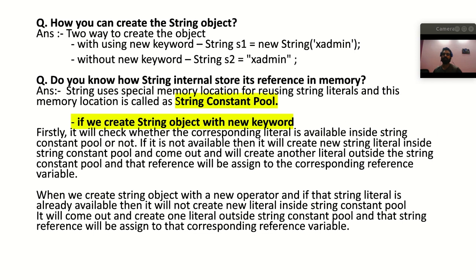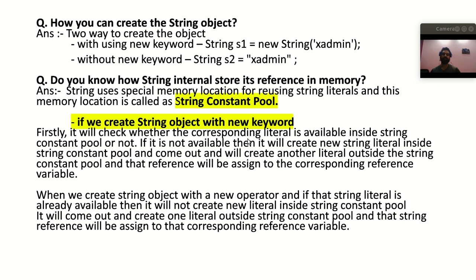So first we are going to see, if we create the string object with the help of the new keyword, what internal processes are going on to store that particular reference variable in the heap memory. So basically if we create a string object with the new keyword, then first the JVM will check whether the corresponding literal is available inside the string constant pool or not.